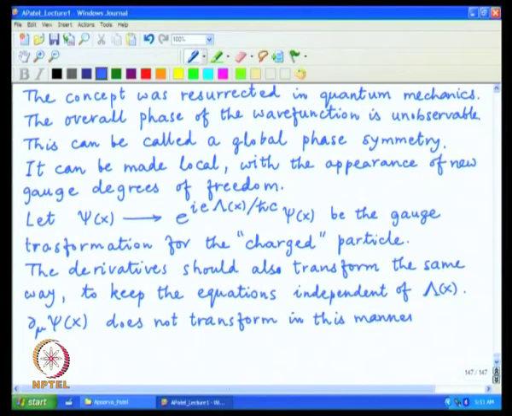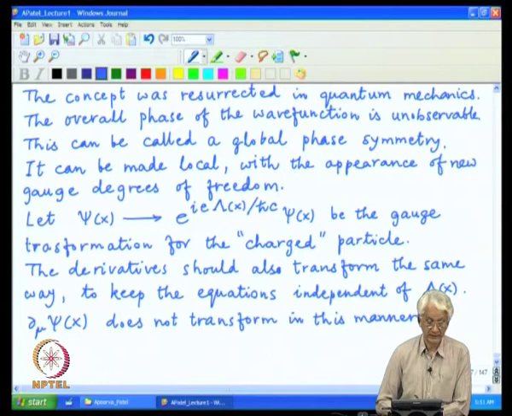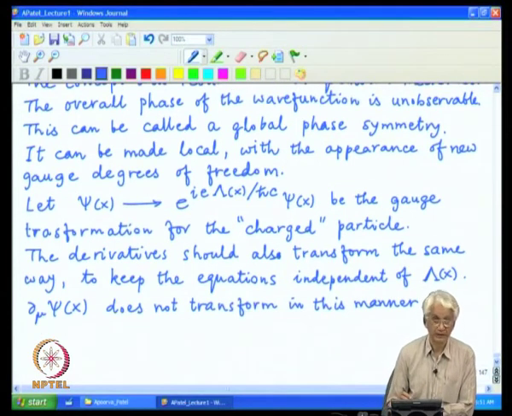So, we have to define a new kind of derivative, and the name for it is covariant derivative.